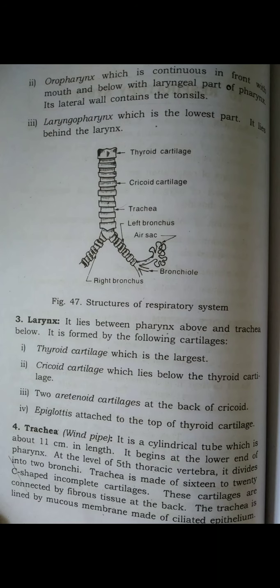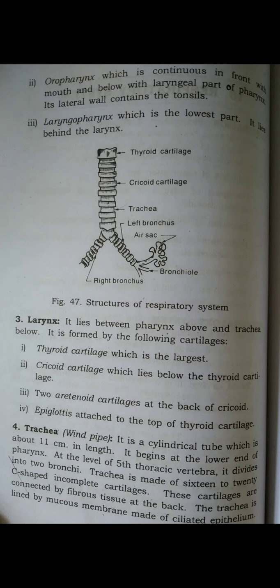Its relationships: the upper part is related to the thyroid gland and the lower part to the aorta. Also these are its relationships with other parts of the body. Laterally it is related to the lungs as well as the esophagus.